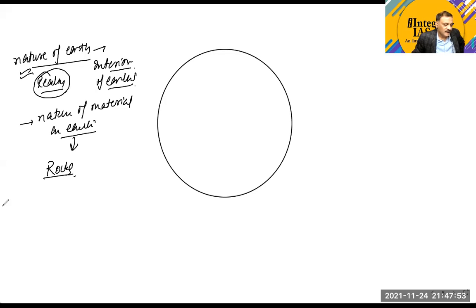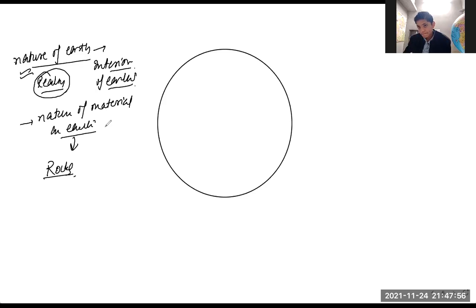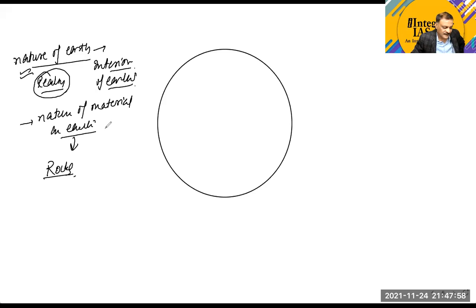Now we will discuss a very important topic. In order to understand the nature of the earth, we need to first understand how we study the earth and how the different places are located on the earth's surface, and what is our method of locating the different places on the earth's surface. What is the scientific criteria of demarcating the different regions of the earth? For that, we have taken some imaginary lines.